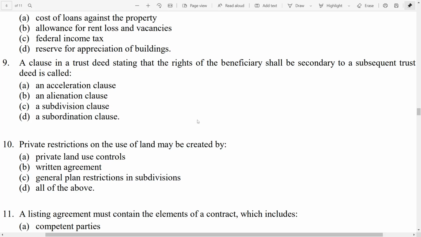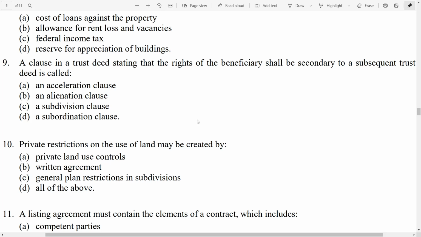So an acceleration clause, that is making it to where the loan balance becomes due and payable upon the occurrence of a certain event, usually on the sale of the property. An alienation clause, that is for being able to sell the property. Then we have a subdivision clause. I have no idea what they're talking about there. That's made up. And then we have a subordination clause, which is when you're able to switch priority or the position of a trust deed in regards to who would be paid if there was to be a foreclosure or for the proceeds, how they'd get paid.